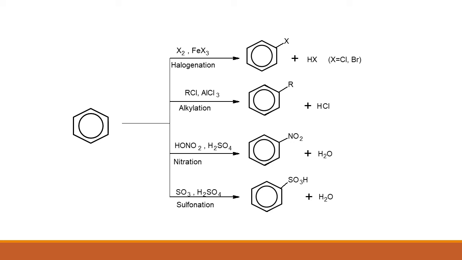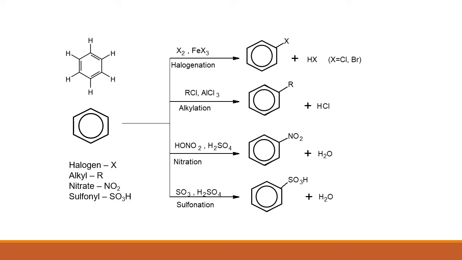Recall that benzene has 6 hydrogen atoms. These hydrogen atoms can undergo any of the substitution reactions. It does not matter which of these hydrogens is replaced because all are equally reactive. These hydrogens can be substituted by a halogen denoted with an X, an alkyl group denoted with an R, a nitrate group, or a sulfonyl group.